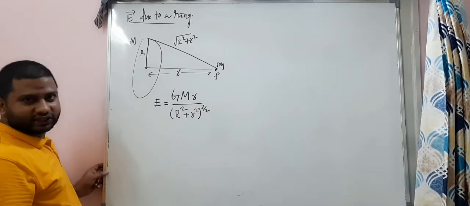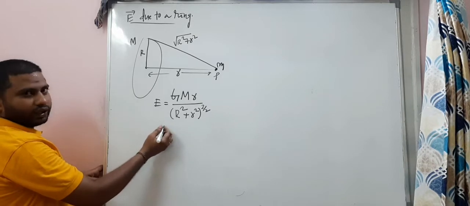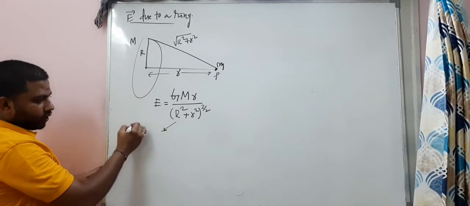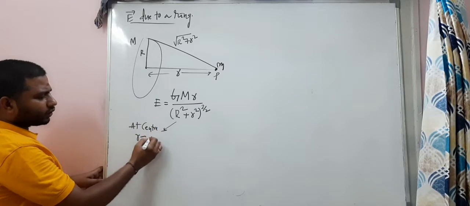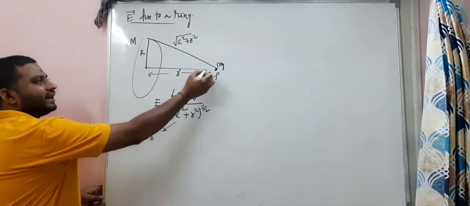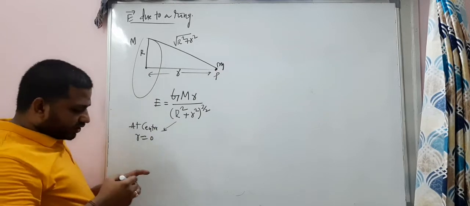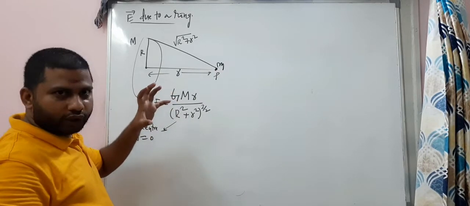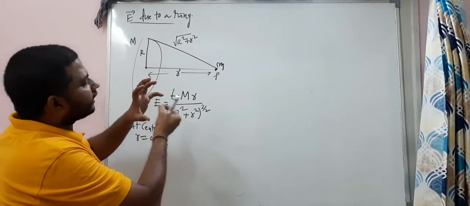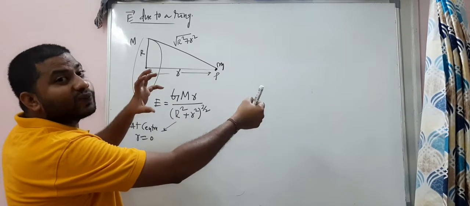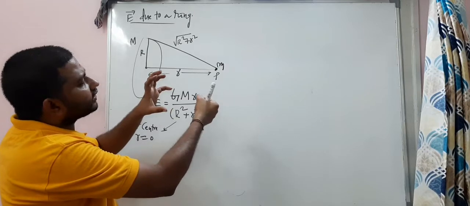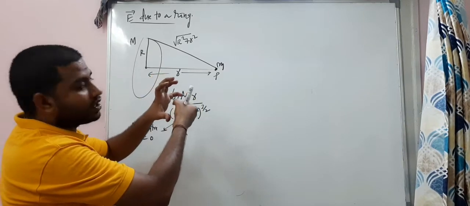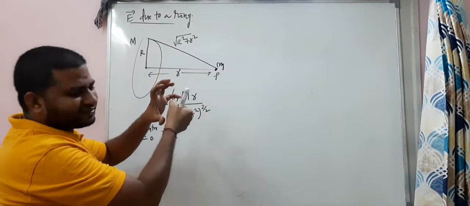And one interesting thing, at the center, look at here. So 2 points I'll tell you. At the center, small r is equal to 0. From the center of the ring I told you, the point is taken at a distance small r. Now the small r is reducing. Small r is 0. That is, the point is on the center.